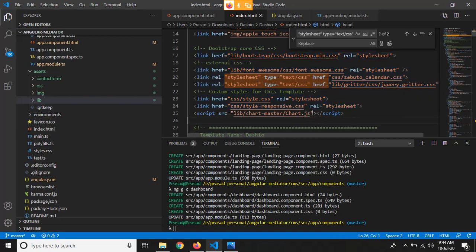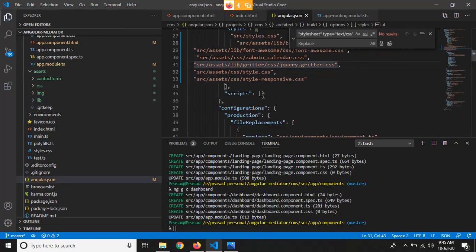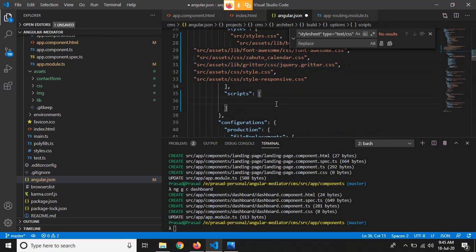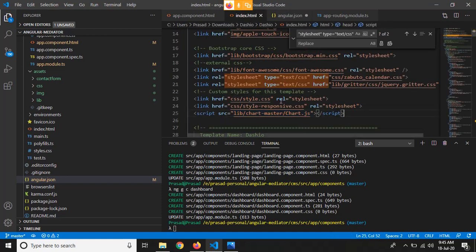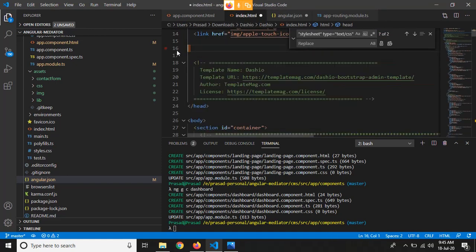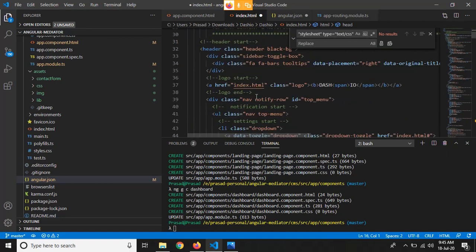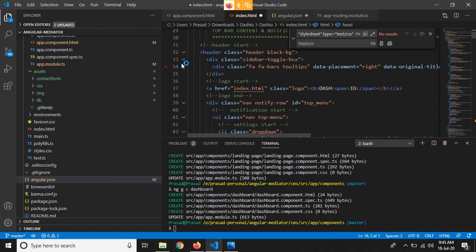And similarly we have to do it for the JavaScript files as well. So go to angular.json, and for the JavaScript files we have to put all these paths into this scripts array. So let's look for the other JavaScript files. This is the header.